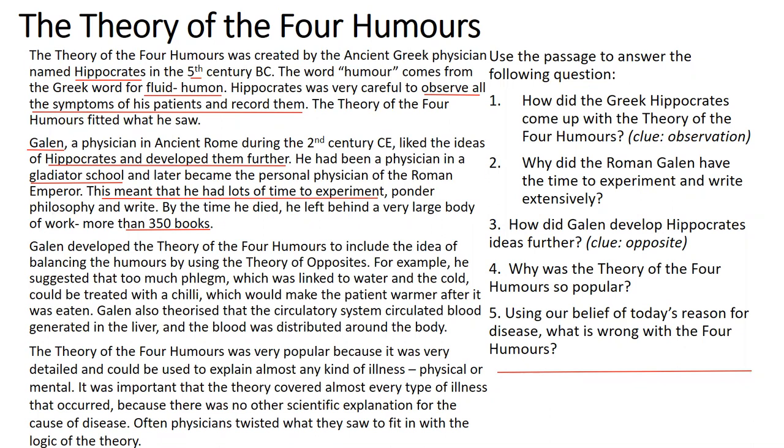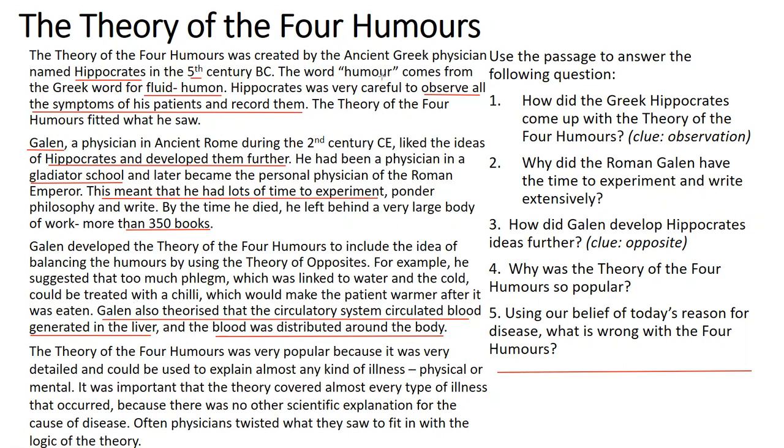One of them being bloodletting, where one of them would literally be cutting your vein. And that could cause all sorts of problems. It could cause the patient to potentially bleed out. Okay. Galen also theorised that the circulatory system circulated blood that was generated in the liver. So he thought that blood was created in the liver and the blood was distributed around the body. Now, we're going to look at this later when we look at the Renaissance period and we look at Harvey.